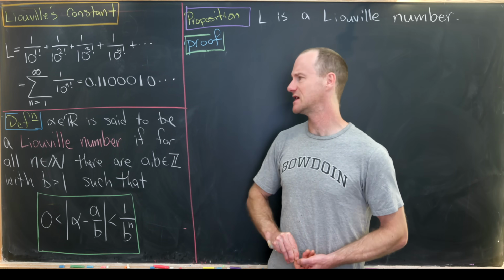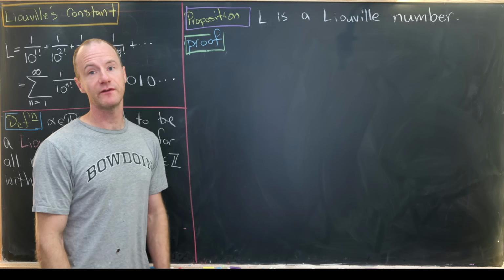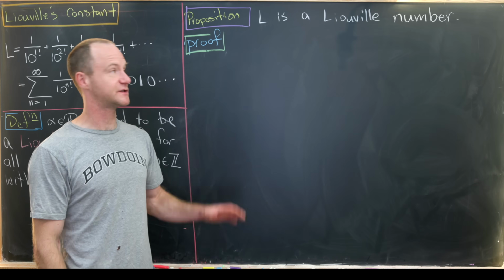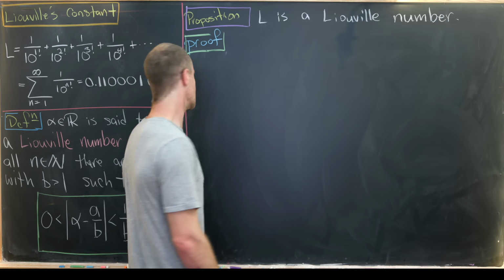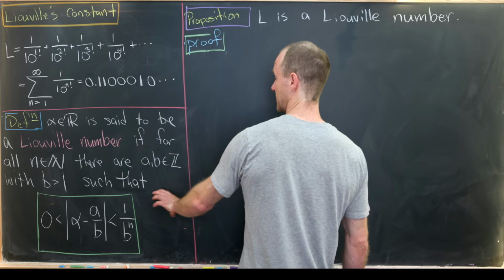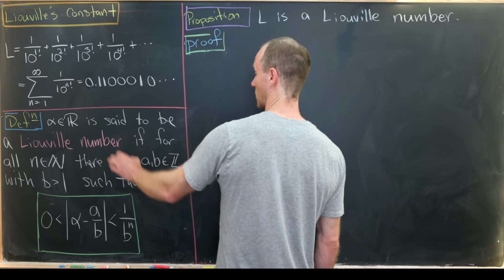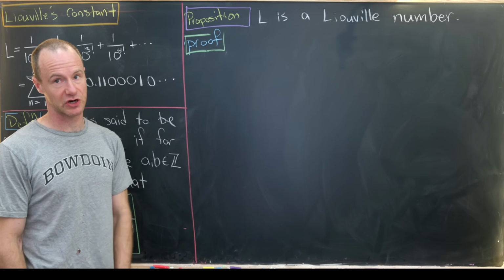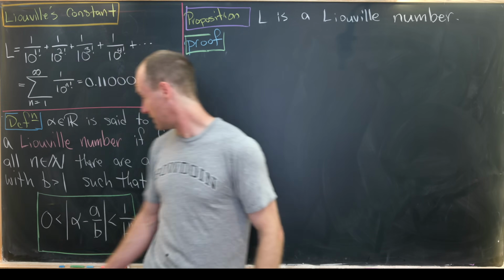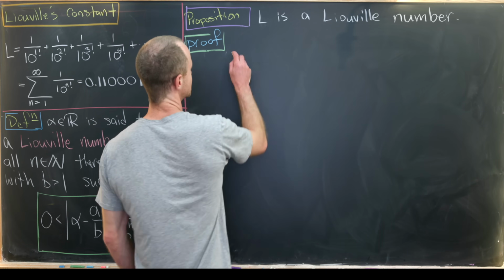So we've got this notion of a Liouville number and then Liouville's constant. Now, it wouldn't make sense for both of those to have the same kind of name unless Liouville's constant was a Liouville number. So that's the first thing that we'll prove, that L is a Liouville number. Okay, so note over here in the definition of a Liouville number, we have to have something holding for all natural numbers n. So that means we need to be given an arbitrary natural number n and then somehow construct this a and b. Okay, so let's do that.